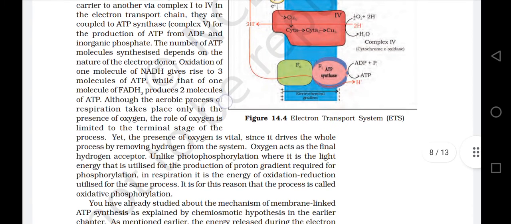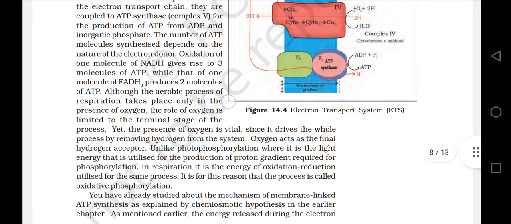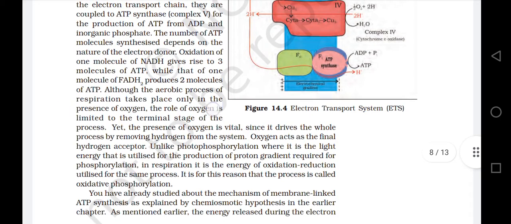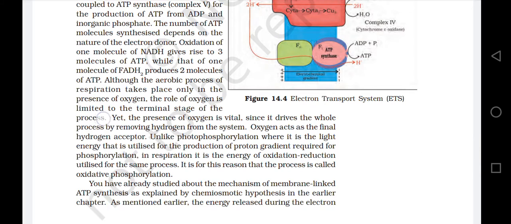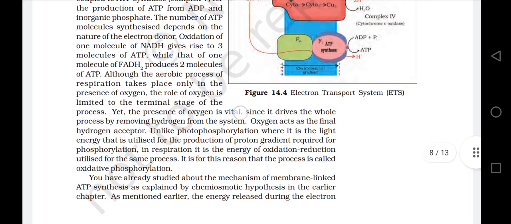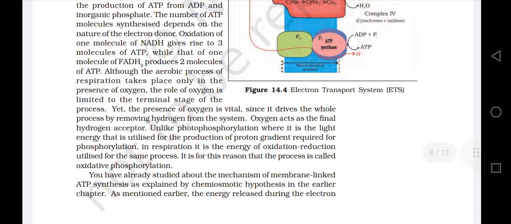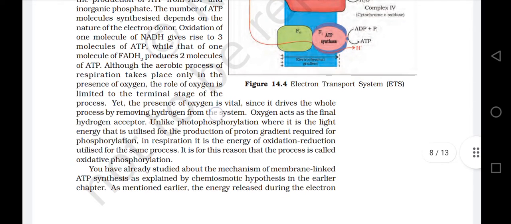Although the aerobic process of respiration takes place only in the presence of oxygen, the role of oxygen is limited to the terminal stage of the process. Yet the presence of oxygen is vital, since it drives the whole process by removing hydrogen from the system.